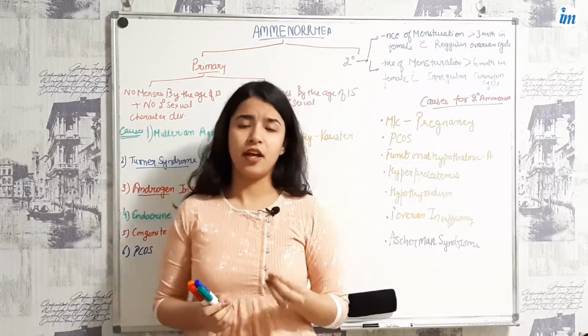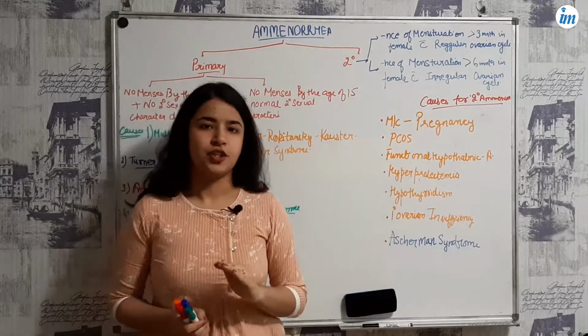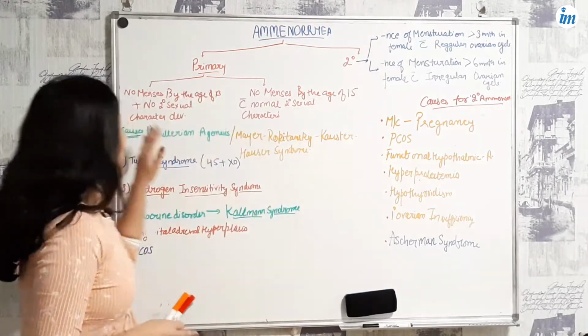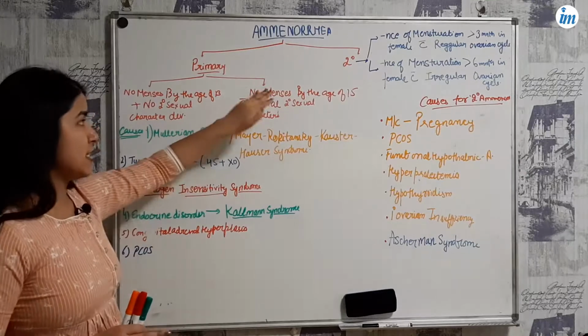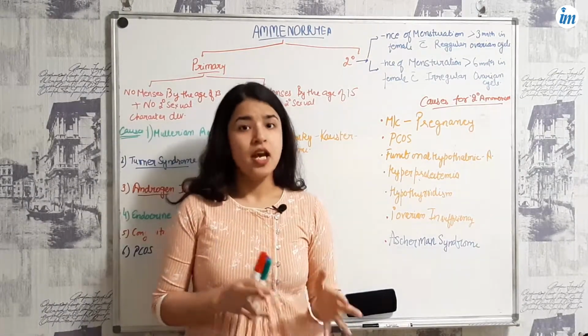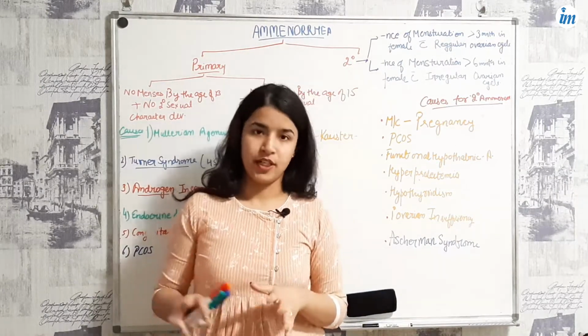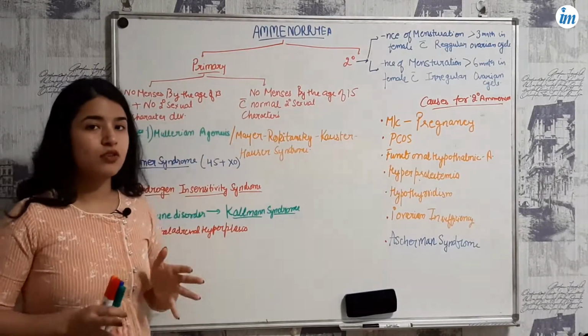Primary amenorrhea is no menstruation by the age of 13 years with no secondary sexual characters present. Or you can say no menstruation by the age of 15 years, but they are having the secondary sexual development properly. Now we will proceed with the causes of amenorrhea.